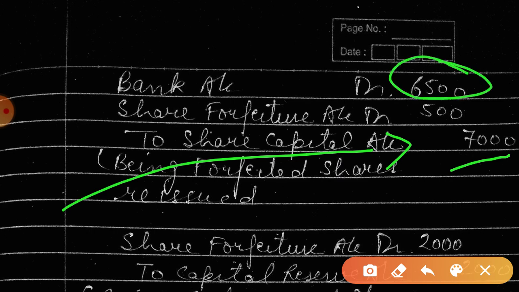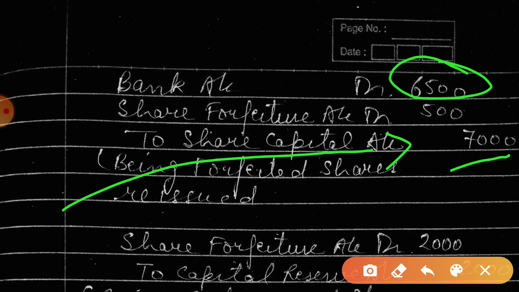That means we are reissuing at a rebate. Sir, why are we reissuing at a rebate? See students, the company is already in profit. The company has already taken 2,500 from X, which the company is not going to return. So the company already has 2,500, and now they will get 6,500 more.